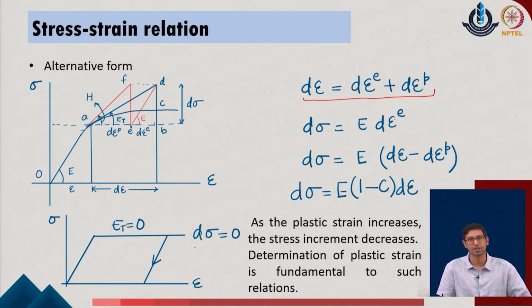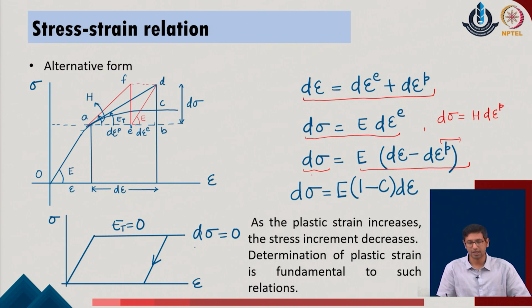So, this can finally be written with respect to these final relationships, which is d epsilon equals d epsilon e plus d epsilon p, where the total strain component is broken into two parts. Then d sigma is identified with respect to the elastic component. Similarly, d sigma can also be defined with respect to the plastic component by the second rule which we have defined, that d sigma is equal to h times d epsilon p. We can also express this in an alternate form, in which we write the elastic expression as the total strain minus the plastic strain component.